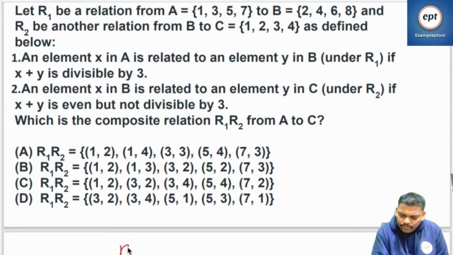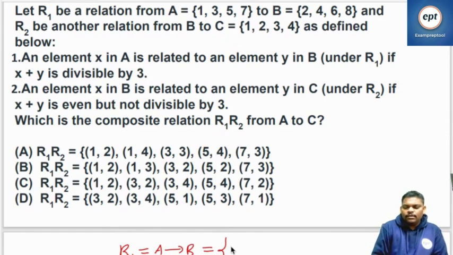R1 is a relation from A to B. Can you say what the relation is? Can you see? R1 is a relation from A to B. A is {1, 3, 5, 7}, B is {2, 4, 6, 8}. In R1, how are the elements related? If and only if x plus y is divisible by 3. X plus y divisible by 3.